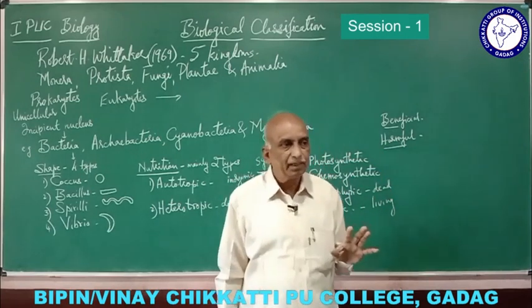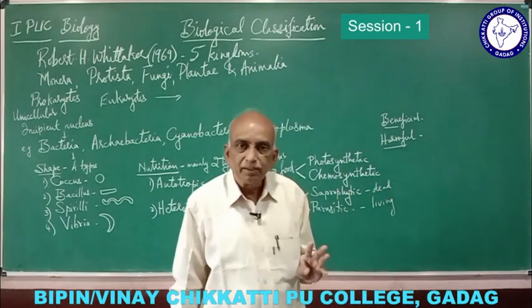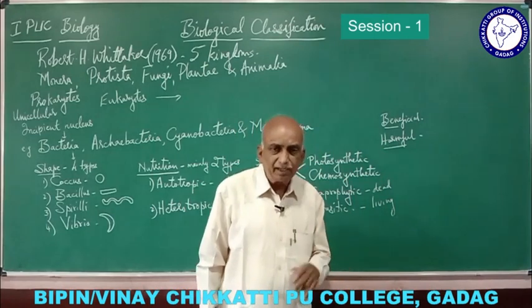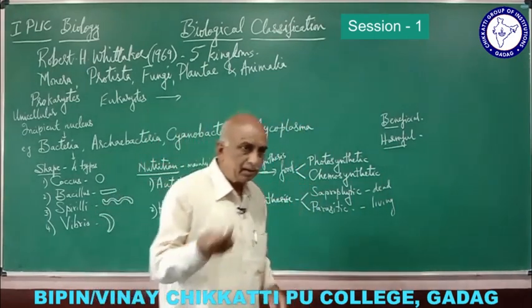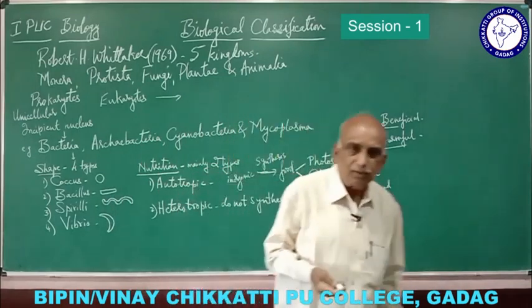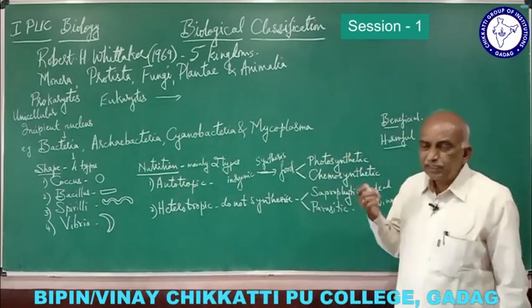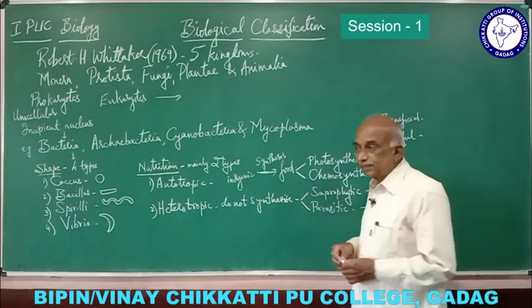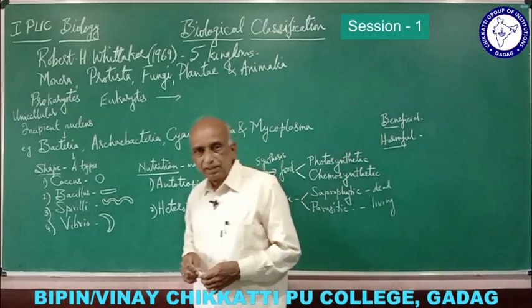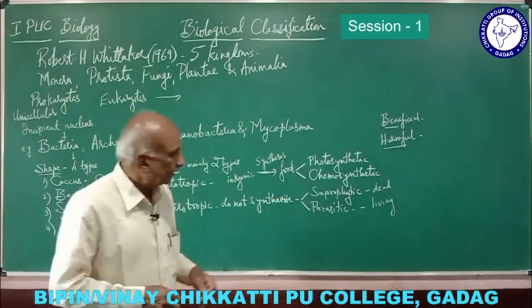So harmful bacteria usually cause diseases like leprosy, tetanus, then tuberculosis. All these are diseases. Even in plants, bacteria cause disease. For example, citrus canker is one disease which is caused by bacteria.